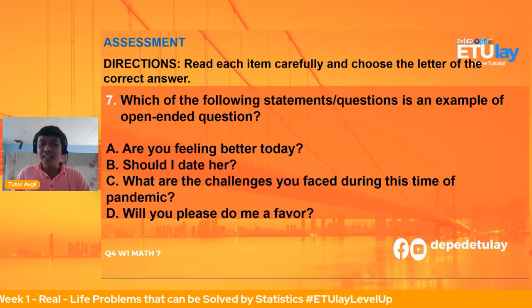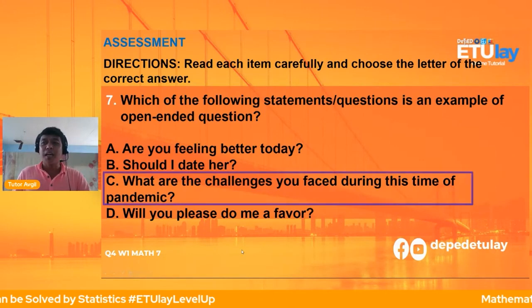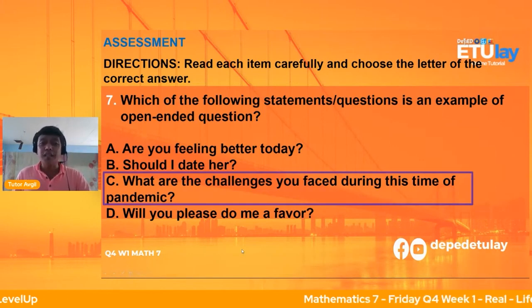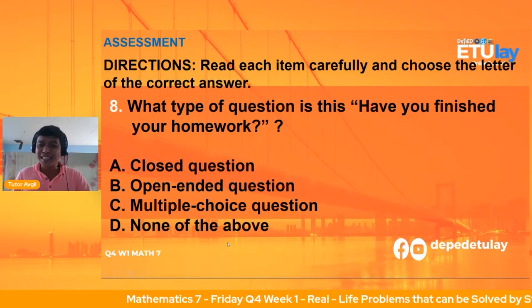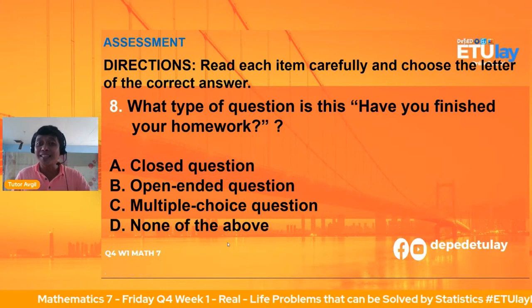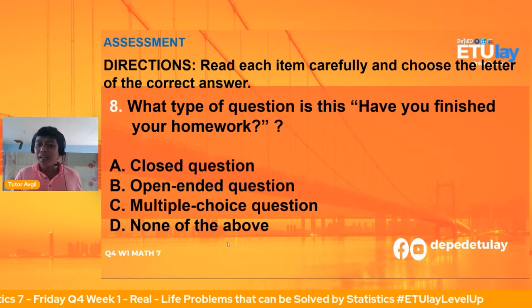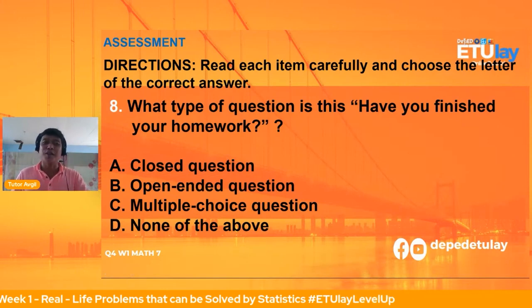Ayun, your answer is letter C daw. Tingnan natin kung anong tamang sagot for number 7. That is letter C. What are the challenges you face during this time of pandemic? Very good. Ang husay, Alrisa, Kervin, RK, Lizelle, Shemari, Samaria, very, very good po sa inyong lahat.